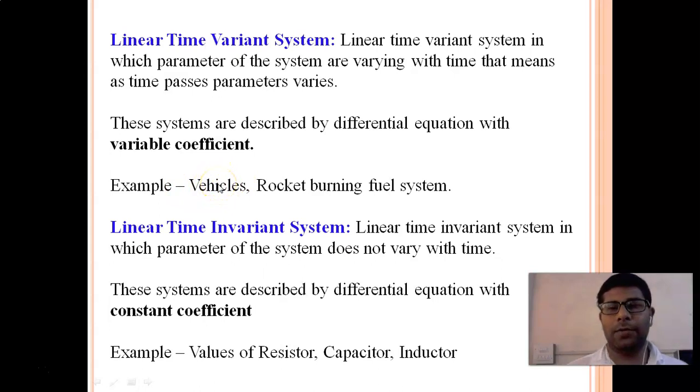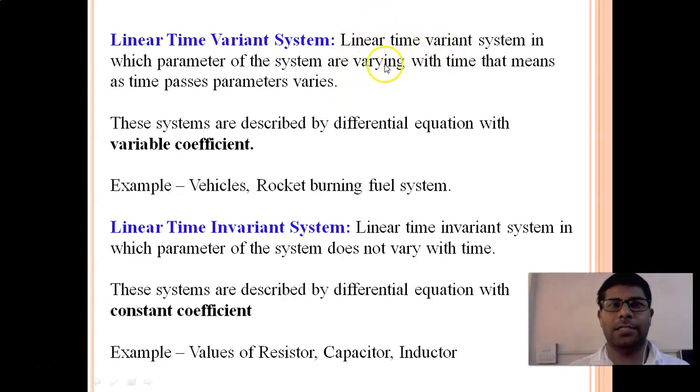Suppose you are traveling from one point to another point, from source to destination. Suppose you are traveling from Washim to Amravati. As distance is covered, your fuel is burning, right? So this is a changing parameter. As time goes on, the level of the fuel tank decreases. So the parameter is changing with respect to time. That is nothing but a time variant system.